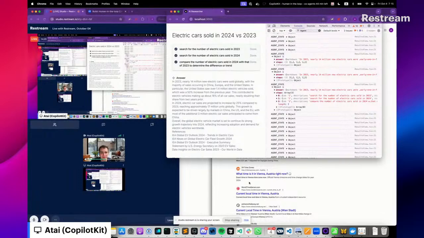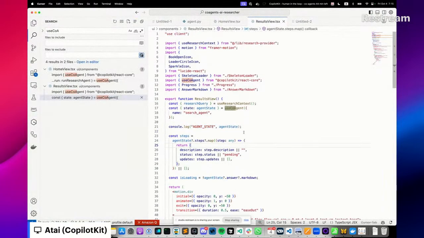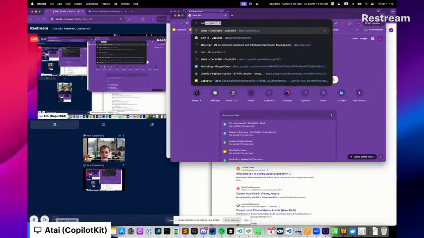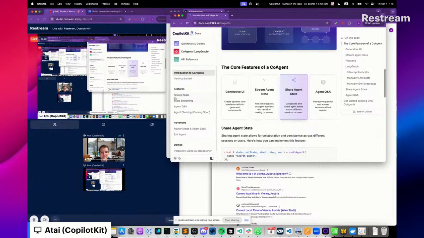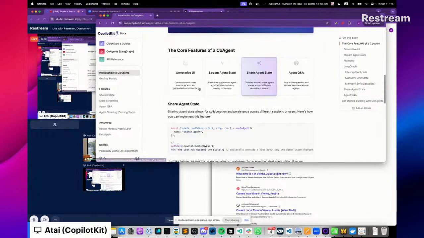This is not what we're gathering for, so we don't have to zoom in on this too much. It's a standard React application, uses Tailwind for visualizations and styling. And that's essentially it in this case. Now, there's the question of what the components of a CoAgent are. And if you go to our documentation, you will see here the 4 key features of a CoAgent.